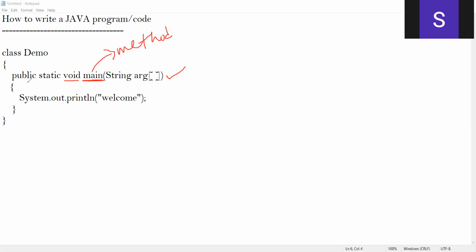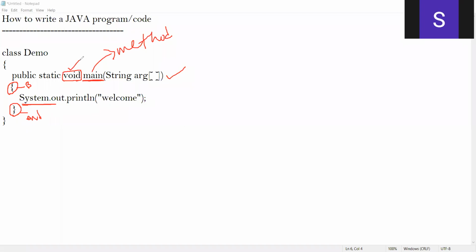My method begins here, where I open the curly brace, and this is where the method ends. Inside the beginning and closing curly braces, I have not written any return statement. Since the main method is not returning any value, the return type of main is void. If main were returning a value, then we would change the return type.